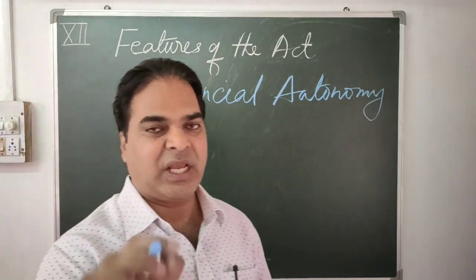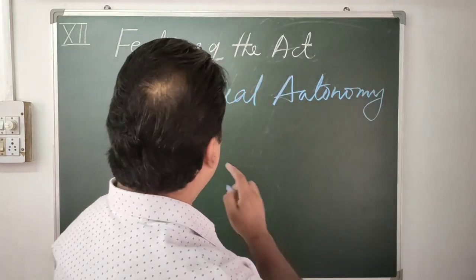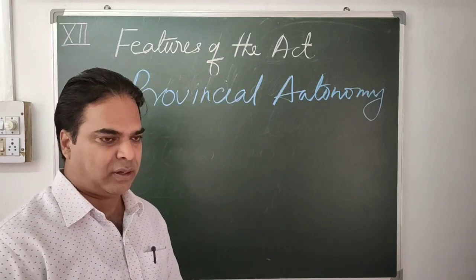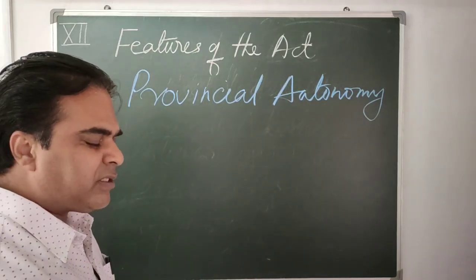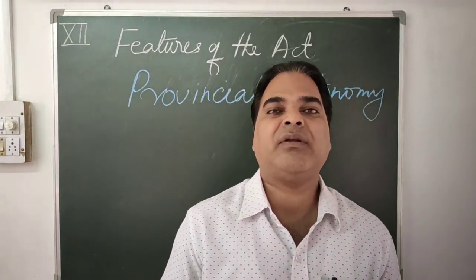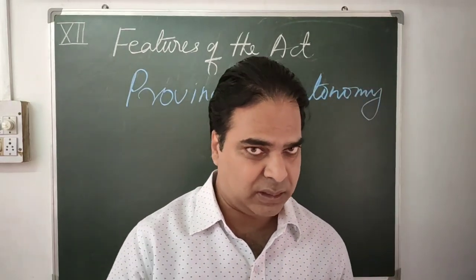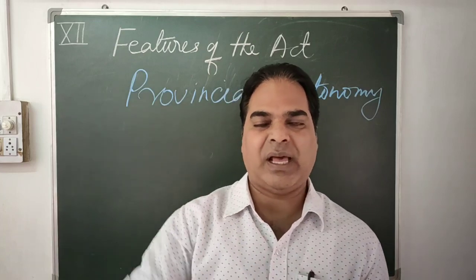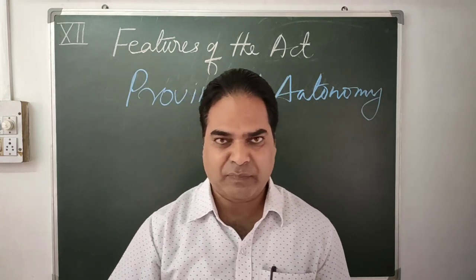So, the most important part as per our syllabus: provincial autonomy. Whatever we discussed earlier is also for our general knowledge and will help us, but mostly we have to deal with provincial autonomy. For the first time, through the Act of 1935, provinces were given autonomy. Diarchy was removed from the provinces and taken to the center, and provinces were given autonomy.